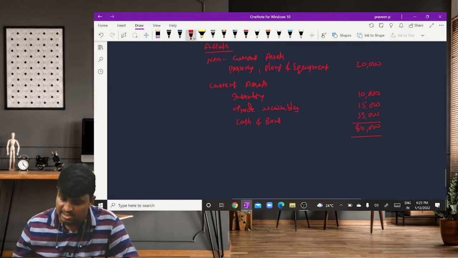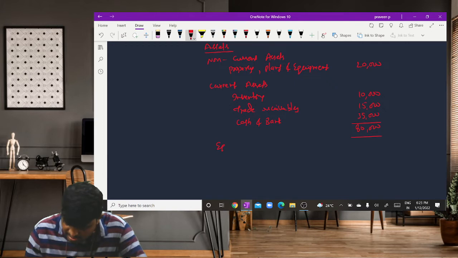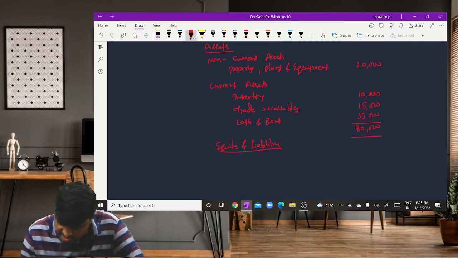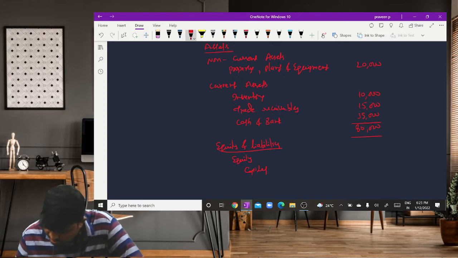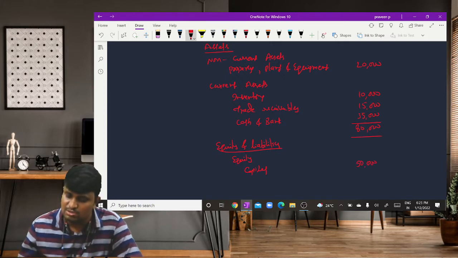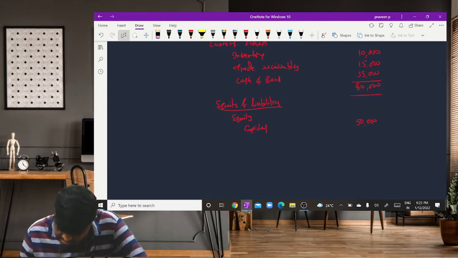80,000 is there. Then coming to the equity and liabilities, equity is nothing but capital, share capital, around 50,000.